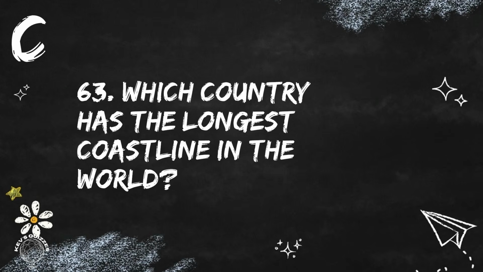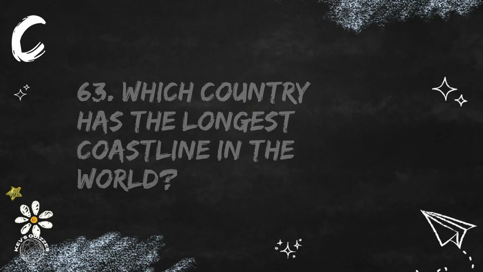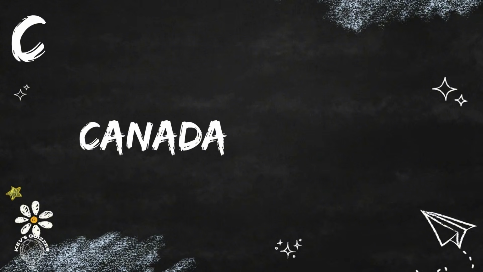Question 63. Which country has the longest coastline in the world? Canada has the longest coastline, measuring approximately 2,080 kilometers or 125,567 miles.